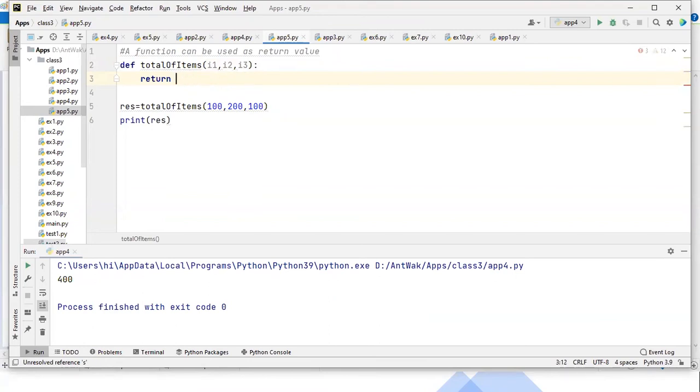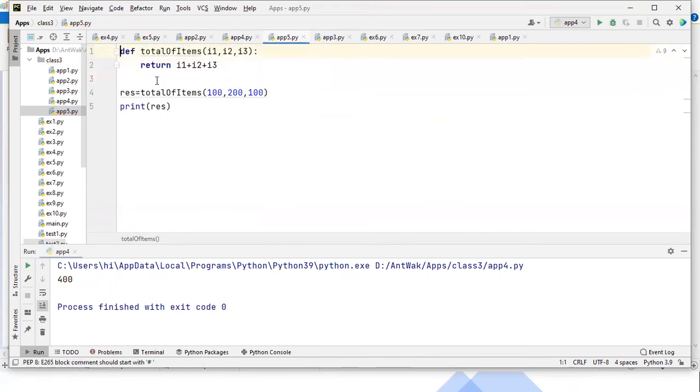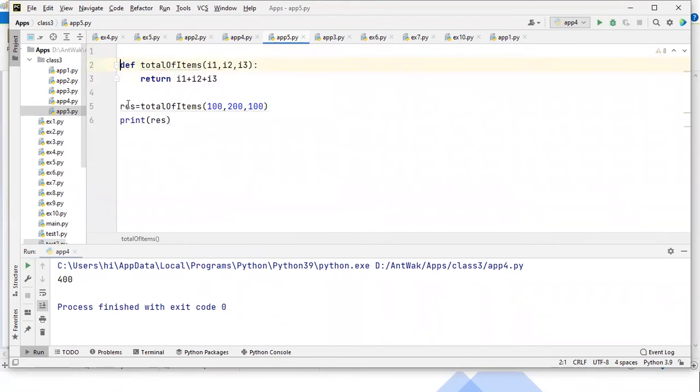Let's do the sum in the same way: I1 plus I2 plus I3. Now, on the bottom, if you see clearly, we are calling the total of items function and passing the values 100 and 200, and that will be stored into a result, and that result is what you are seeing here. I think this is clear to you all.